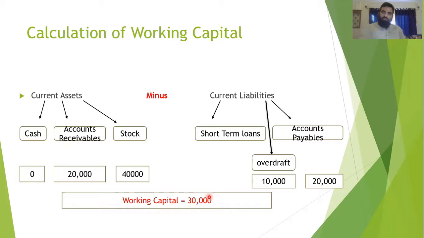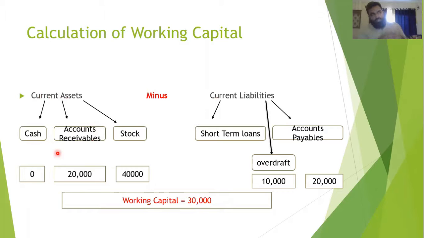In short, the point I'm trying to make is it can be misleading because there can be situations where you have a negative cash balance and still your working capital looks like it's very favorable. So what can we do to avoid such a situation? What we need to do is just don't look at this figure only. Always analyze. By analyzing, I mean break down your current assets, break down all the liabilities, study everything in detail, and you will know whether you have true liquidity or not. This is how you can overcome the problem.